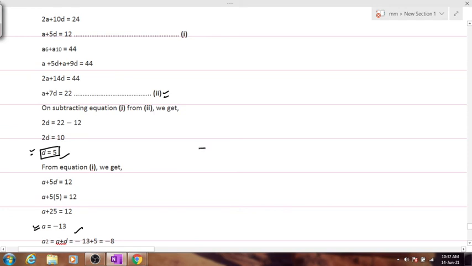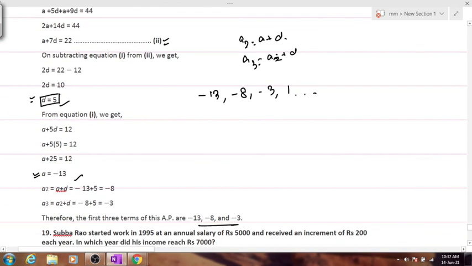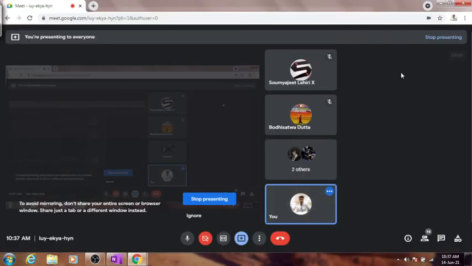So when you have the first term as minus 13, what will be your AP like? AP will be like A, then A plus D, minus 13 plus 5 is minus 8, and then A3 will become A2 plus D. Again you add 5 to this, we'll be getting minus 3, and again 2, and so on. Does everybody get this series? Is everybody getting this series? Yes or no? Kindly confirm, everyone. Very good, very good.